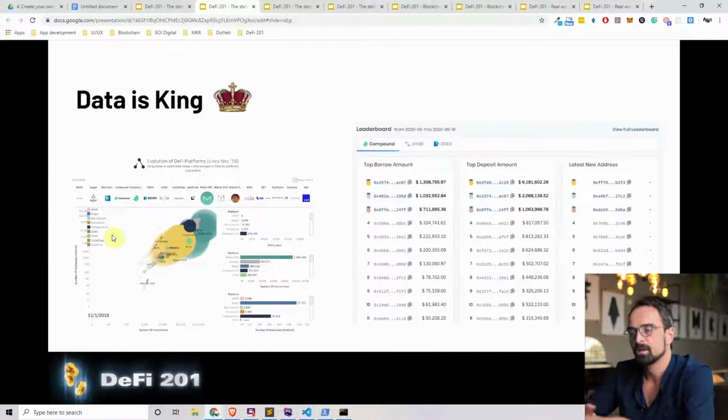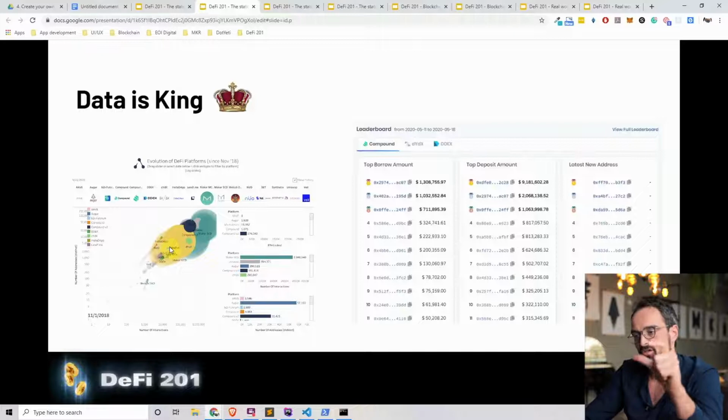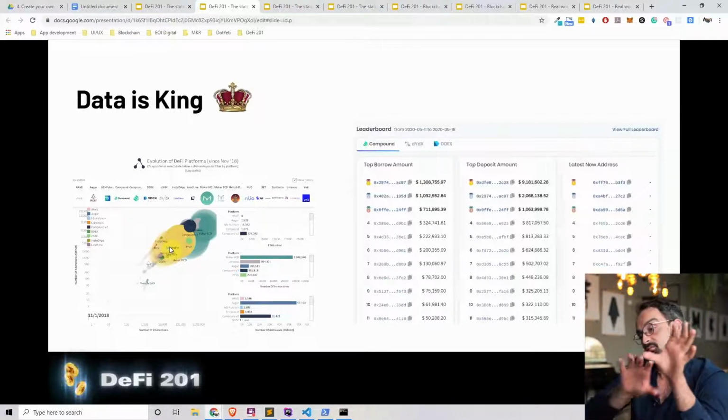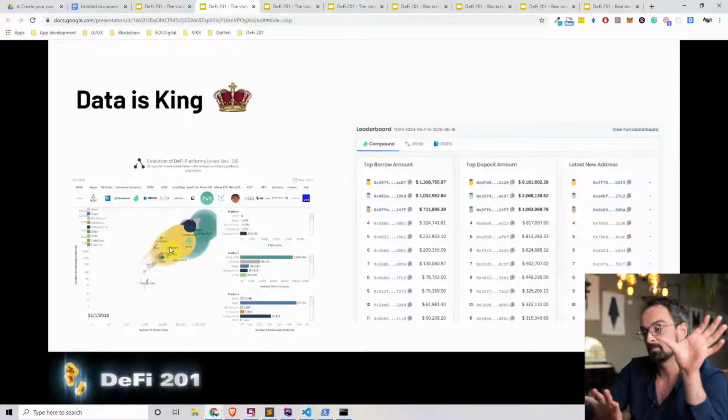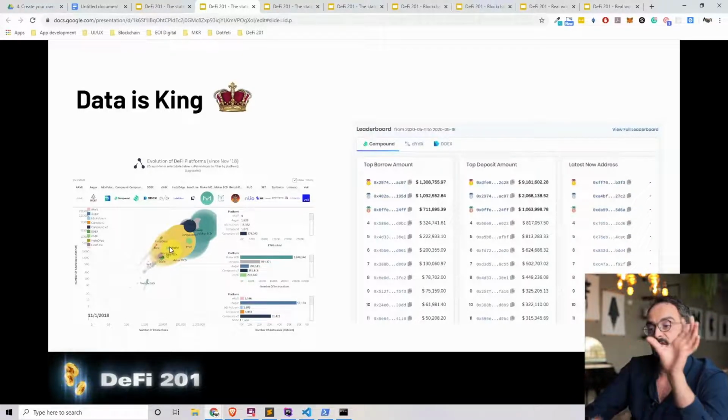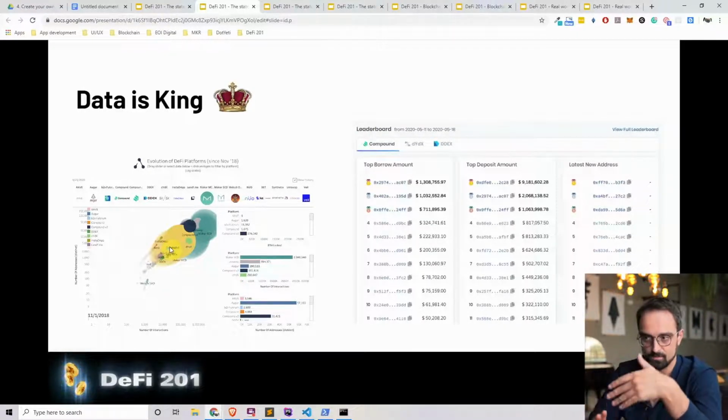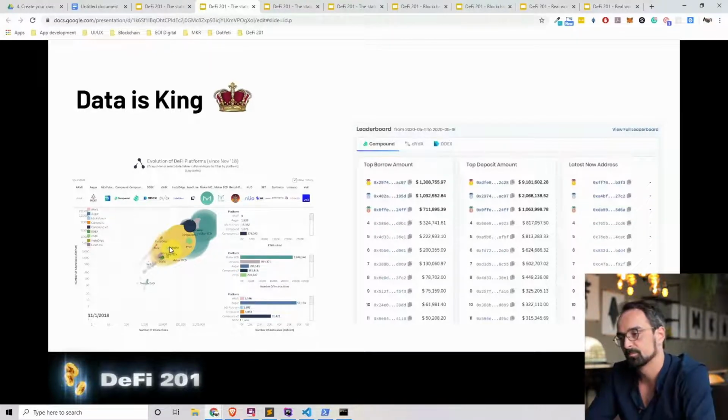All right, so data is king, as I described. It's really important to look at all the different data sets to see all the different movements in the space. This data dashboard, where you see the evolution of DeFi platforms, is important to see what is happening. And we saw a big shift from single collateralized DAI to multi-collateralized DAI, and we can see that in the data. We're going to discuss later exactly what happened there.